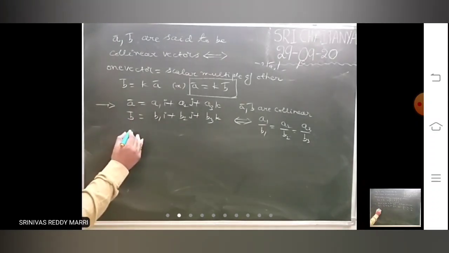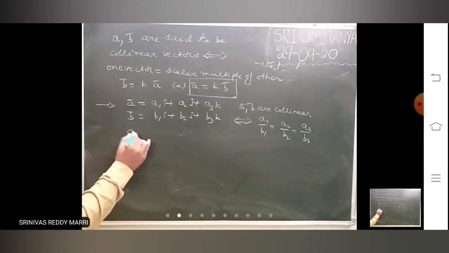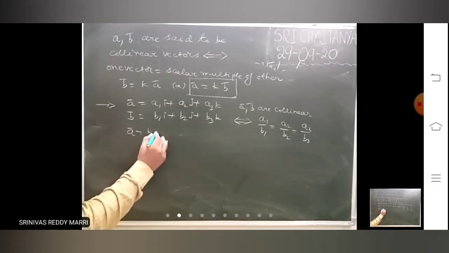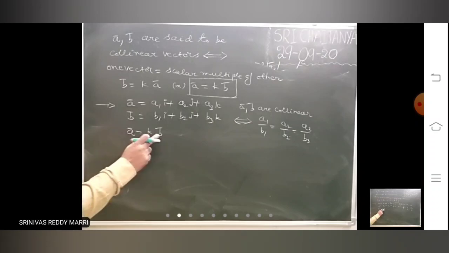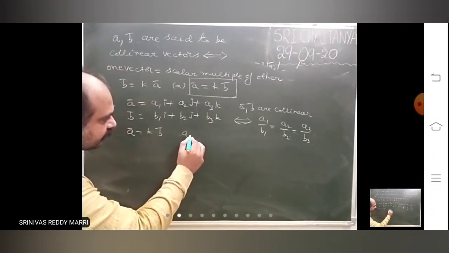Now look, if they are collinear, then A bar equals some constant into B bar, and this constant can be negative or positive. If they are collinear, then A bar will be K into B bar.